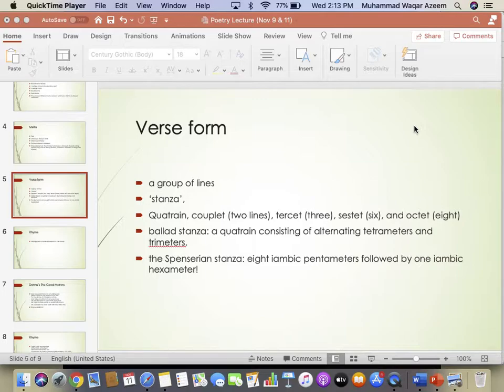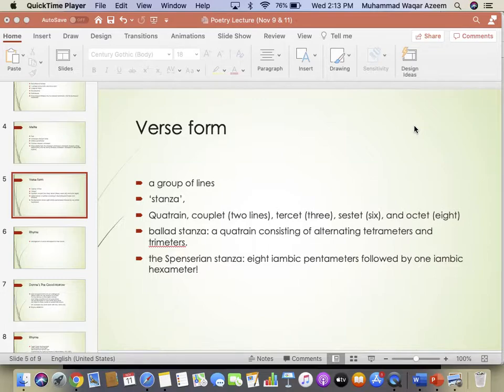She or he has to consistently follow a certain arrangement of stresses and unstresses, or certain meter. In Urdu we are aware of radif, kafiya. So the poets have to be aware of that and have to strictly follow certain rules while writing a poem. So is the case in English poetry.